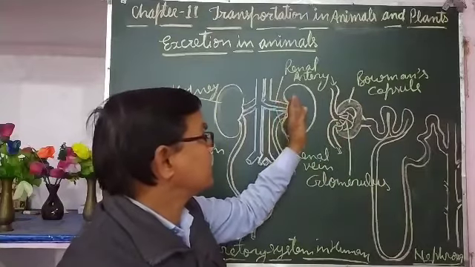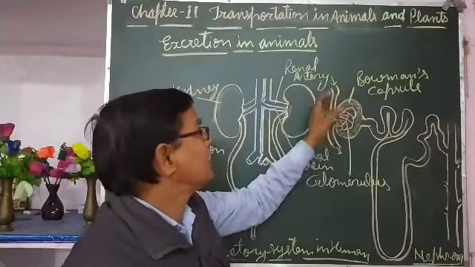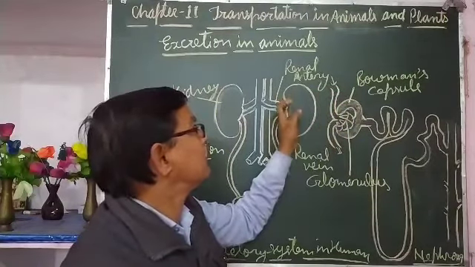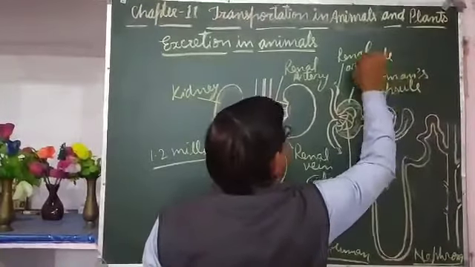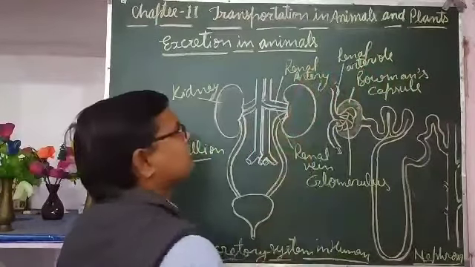When blood enters the kidney, it goes through the branches of the renal artery, the renal arterioles. The renal arteriole is the branch of the renal artery.